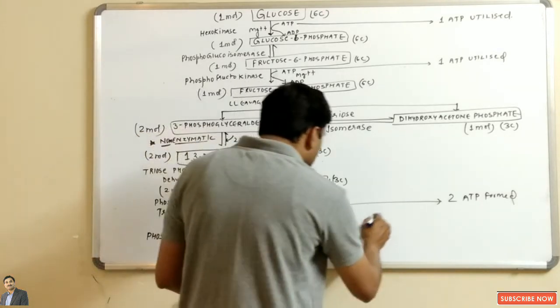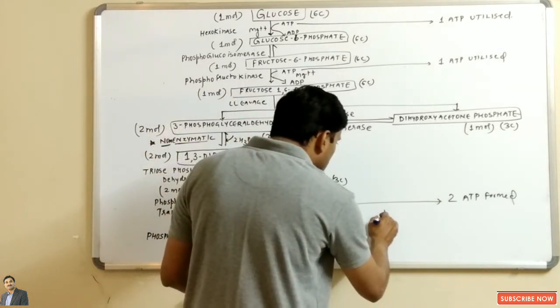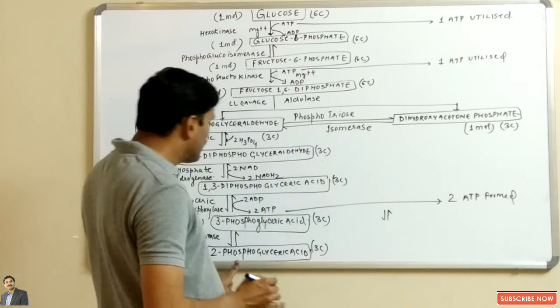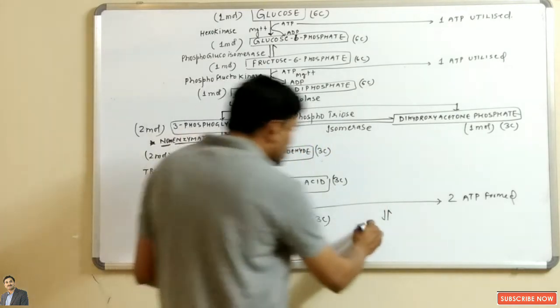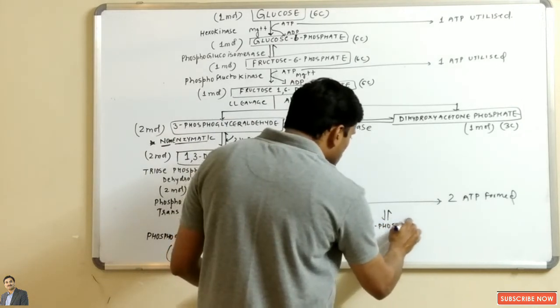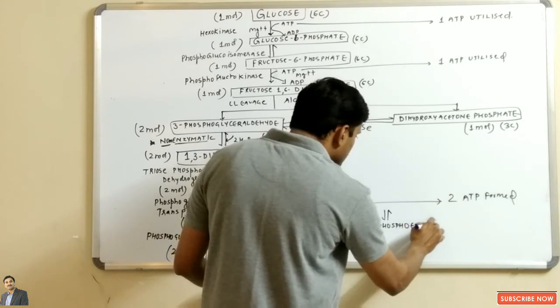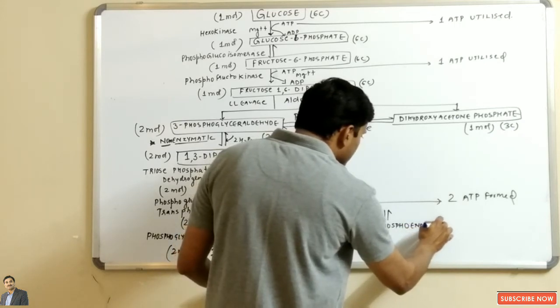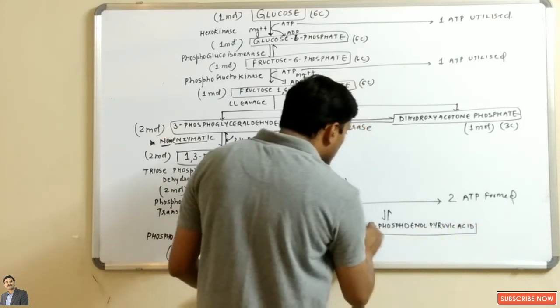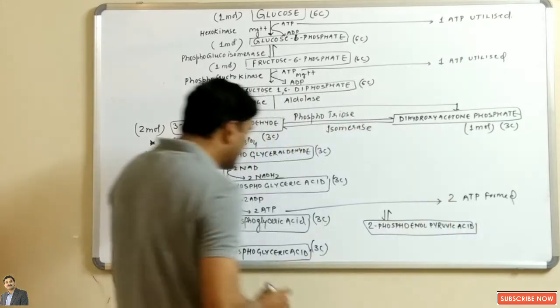Now 2-phosphoglyceric acid will be soon converted into 2-phosphoenol pyruvic acid. How is it possible?